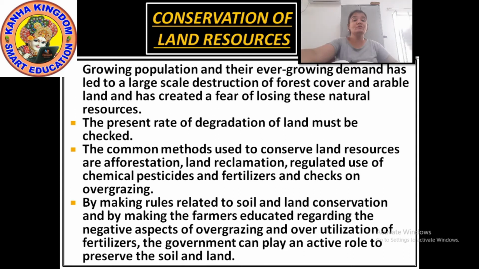Okay, so what should we do? We should first check the present rate of degradation of our land. Now what is degradation? Degradation means the condition or process of degrading or being degraded.